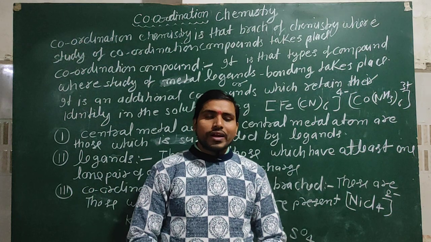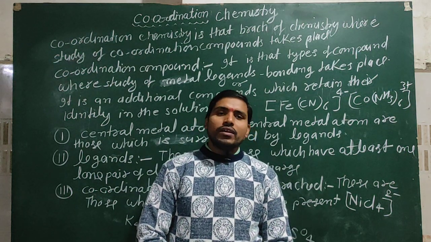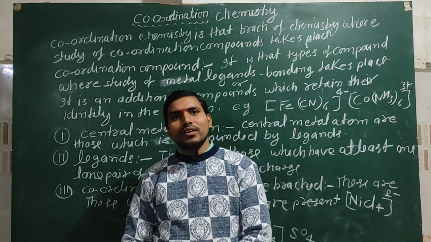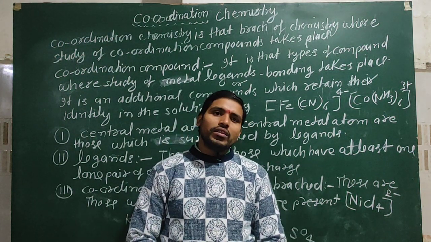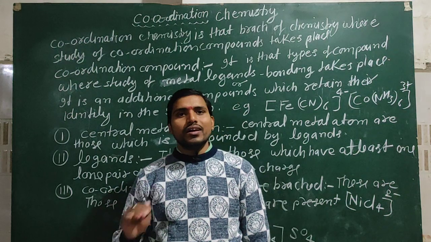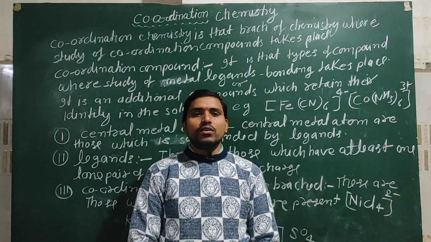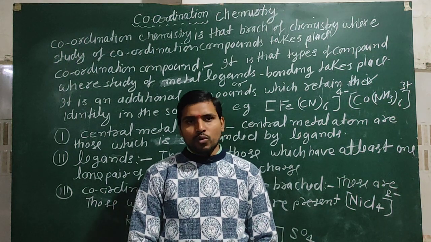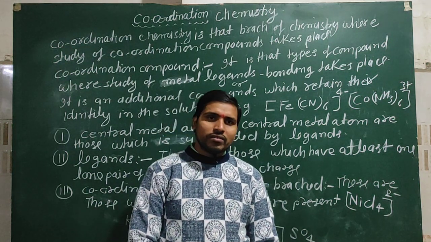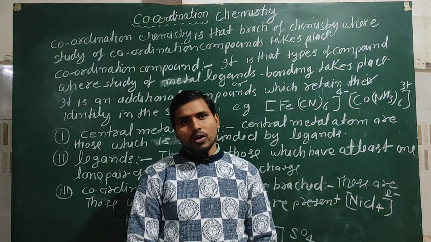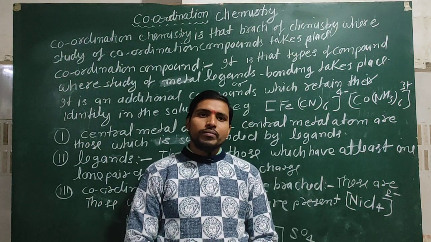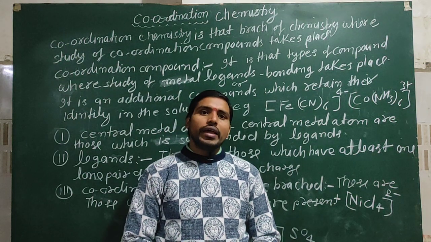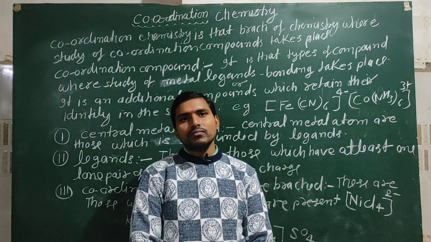If we try to understand the difference between monodentate, bidentate and polydentate ligands, then all these ligands are further classified into three categories. They may be neutral monodentate ligands, cationic monodentate ligands, or anionic monodentate ligands.